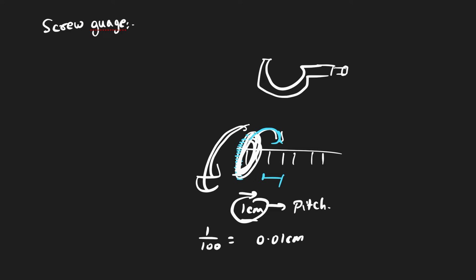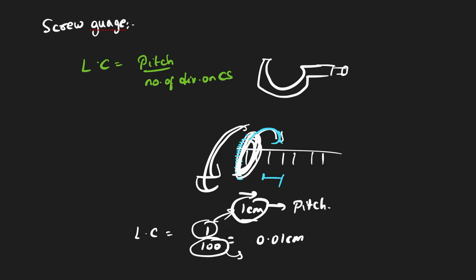This is called the least count of screw gauge. It is nothing but pitch divided by the number of divisions on the circular scale. So the formula is: least count is equal to pitch divided by number of divisions on circular scale.